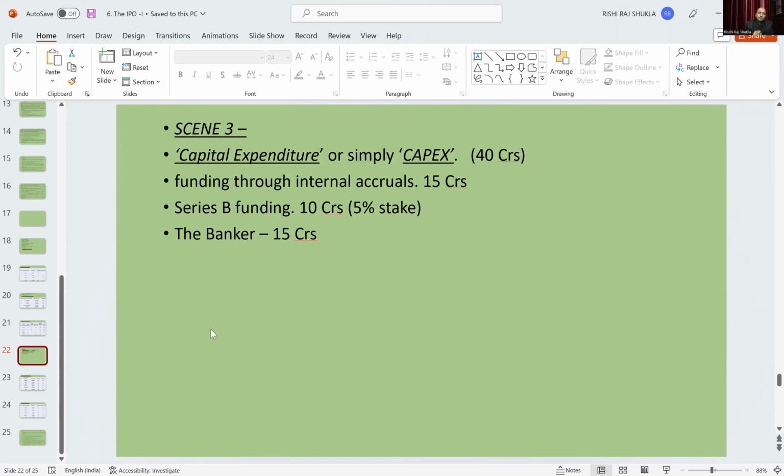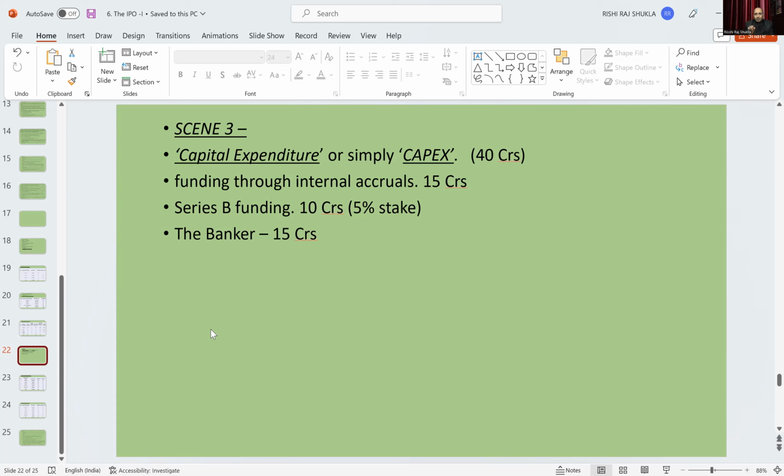Up to now, of course, the company has generated some revenue from internal accruals. From those profits, they decided to put in 15 crore. And from banks, they took a loan of 15 crore. The balance is 10 crore.